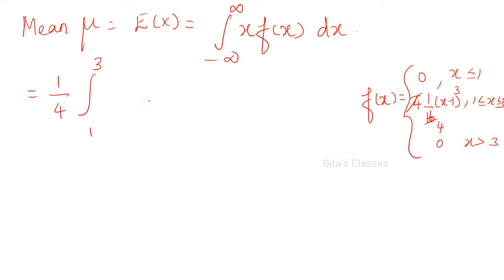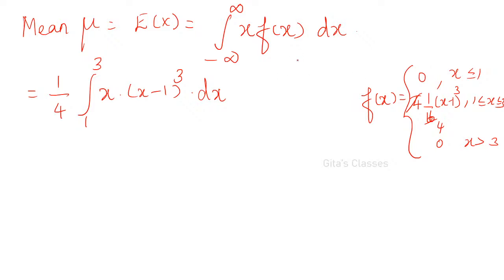Okay, this is the function. So the integral from 1 to 3 only exists; for all the other values it is 0. So x you have to write as it is, and x minus 1 the whole cube, into dx. Right? x into (x minus 1) the whole cube into dx.